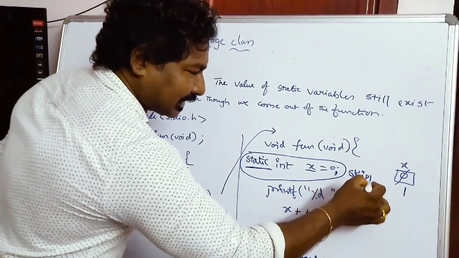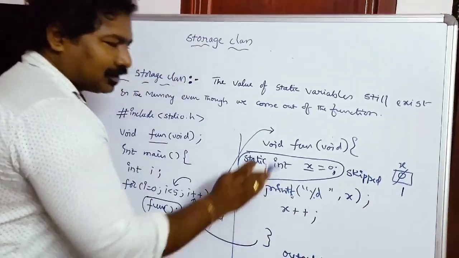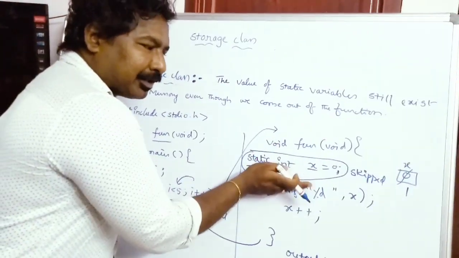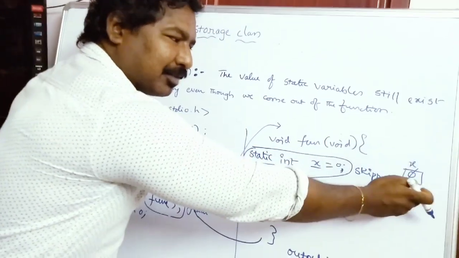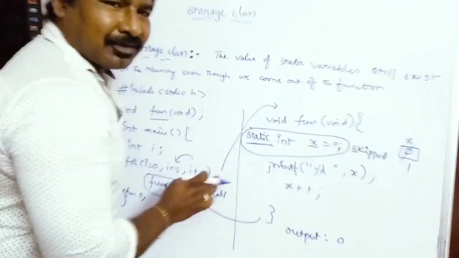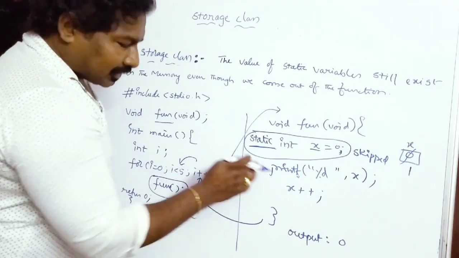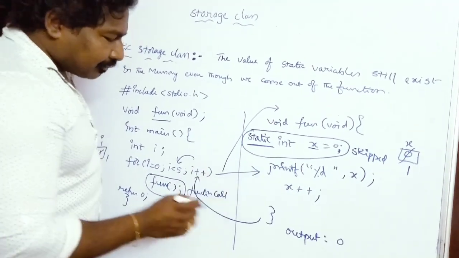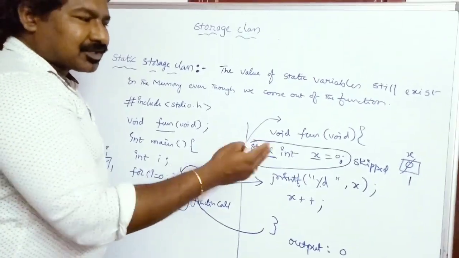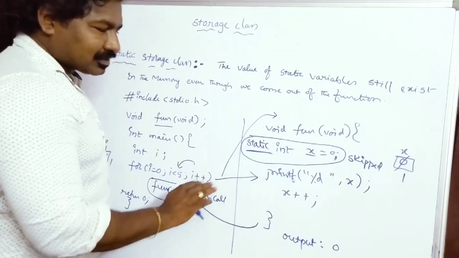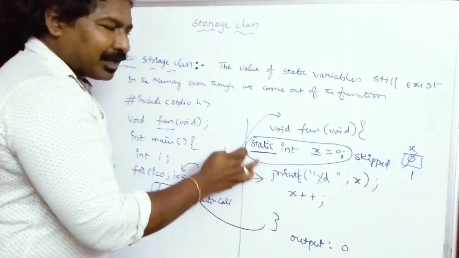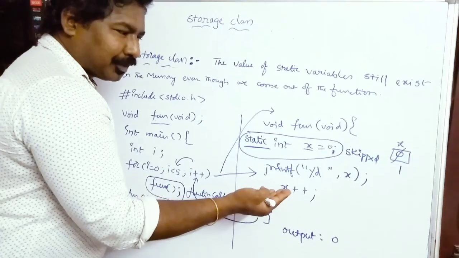There is no need to create the variable, because it is already available in memory with an incremented value. So remember friends, when you call a function having static variables, the creation of the variable is not performed, it is skipped, and you directly go to the next statement.